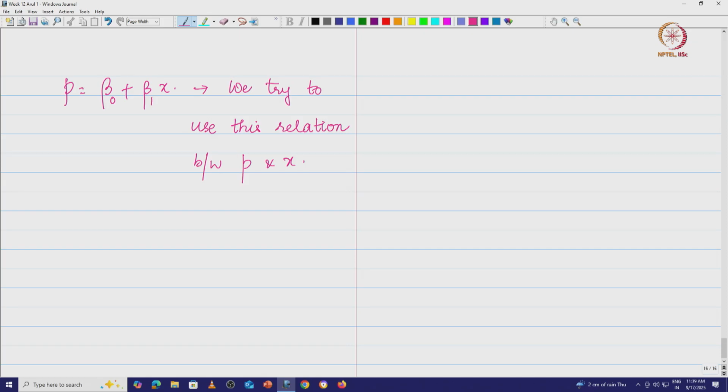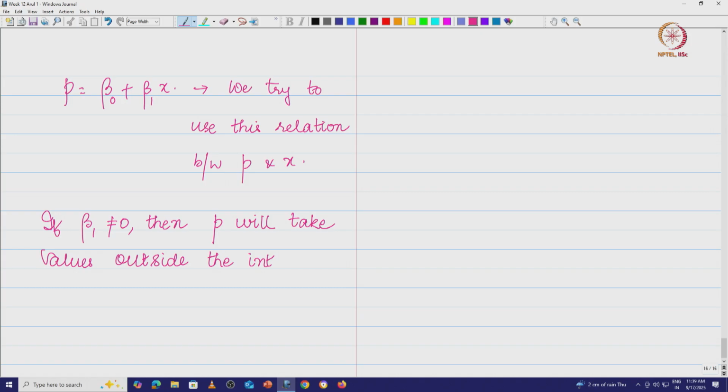So, let us look at this. If beta 1 is not equal to 0, then p will take values outside the interval 0 comma 1, because extreme values of x can cause this value of p to go completely uncontrolled.